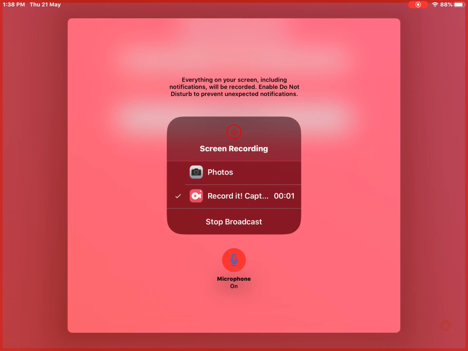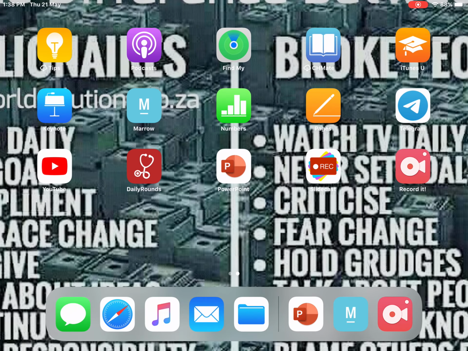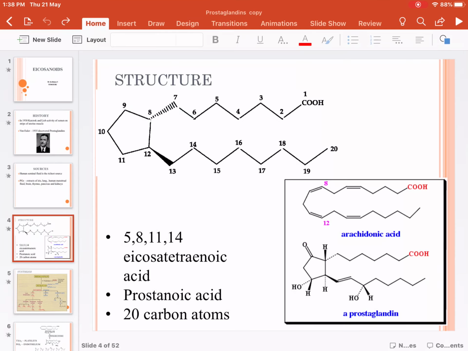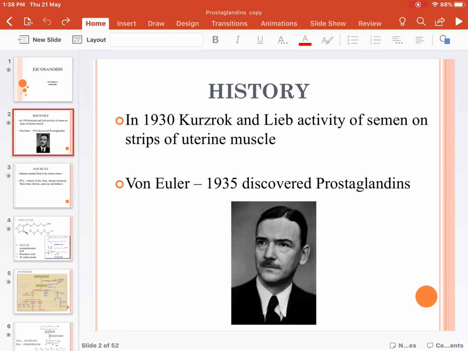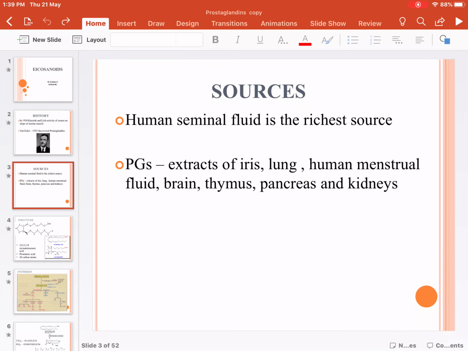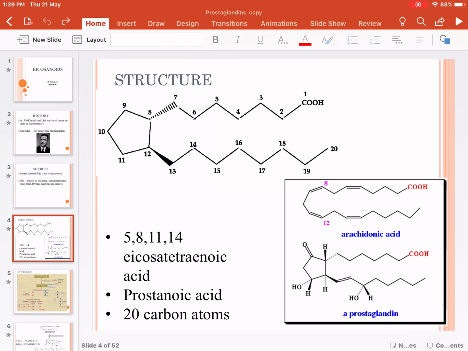Good morning. Today we'll look into another autacoid, which is prostaglandin. Prostaglandin is also called eicosanoids. Where are prostaglandins present? Prostaglandins were first discovered in semen, hence it's called prostaglandins. So seminal fluids are rich in prostaglandins. It's also present in eye, iris, lung, menstrual fluid, brain, thymus. Structurally, it has 20 carbon atoms.